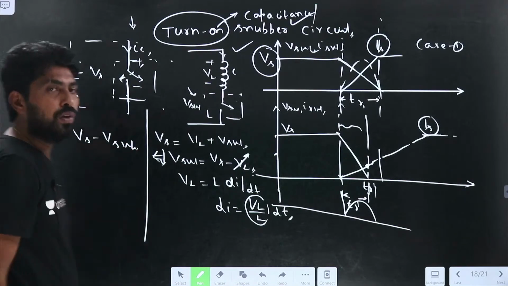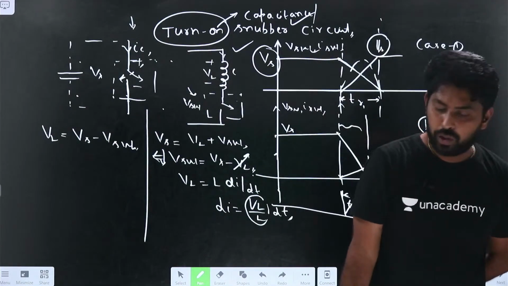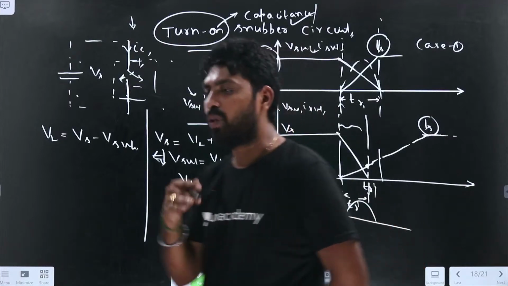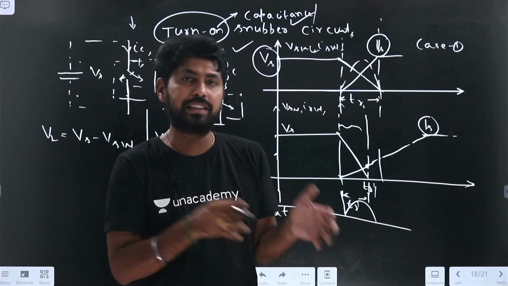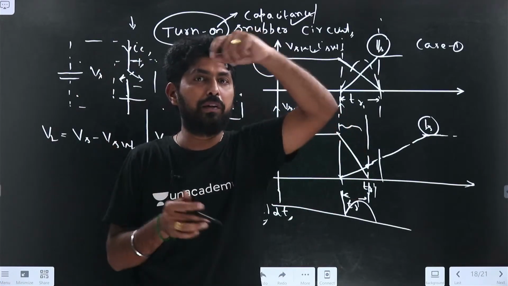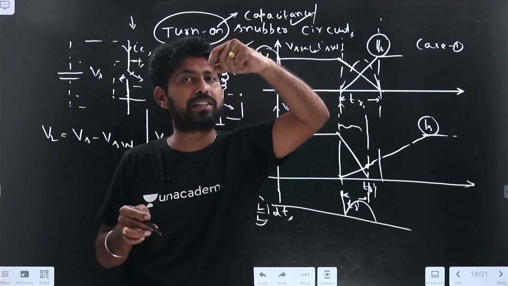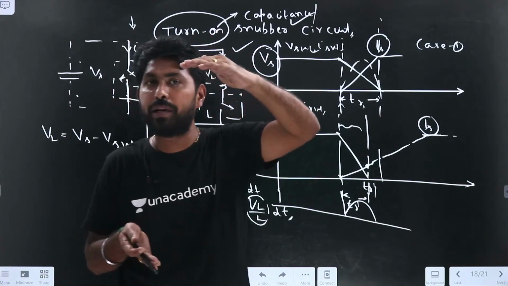L equal to VS minus VSW. Now, yes, the load is the same. It does not depend completely on the load. It depends on stray inductance and stray capacitance. For example, if you take the earth capacitance, between the phase and earth there will also be some capacitance. Between the positive and ground there will also be a ground capacitance.